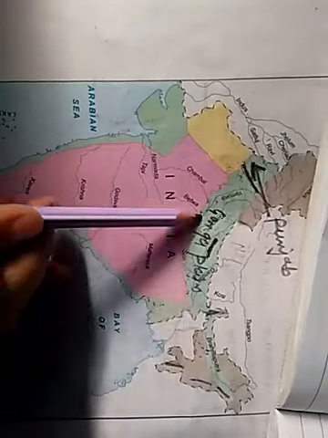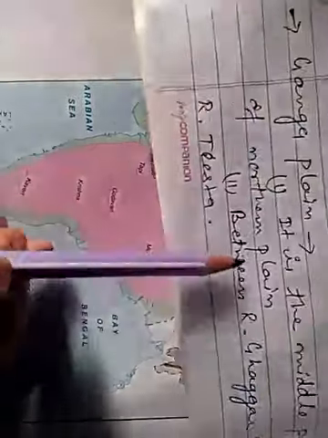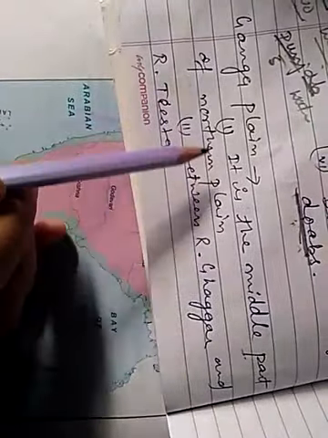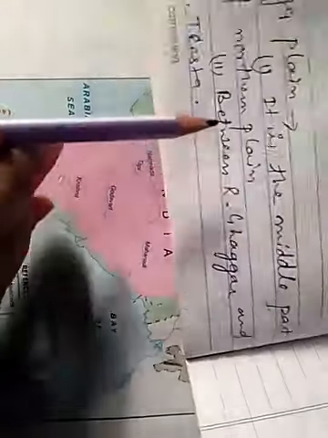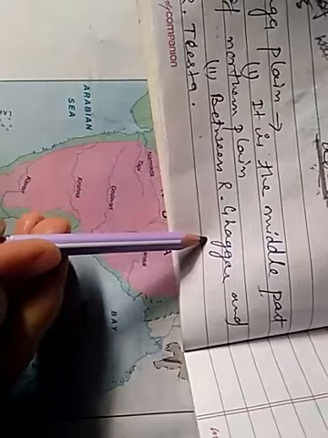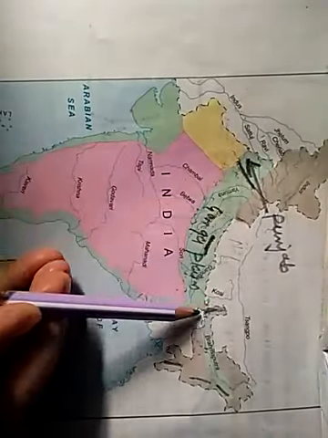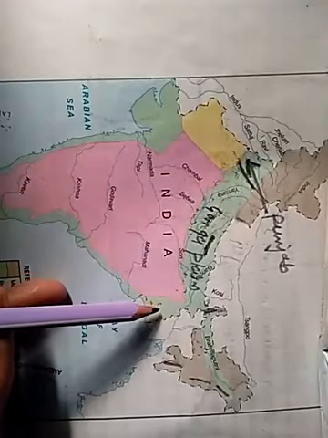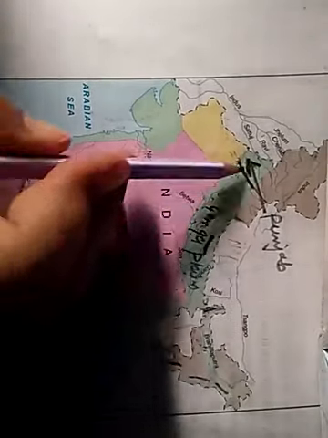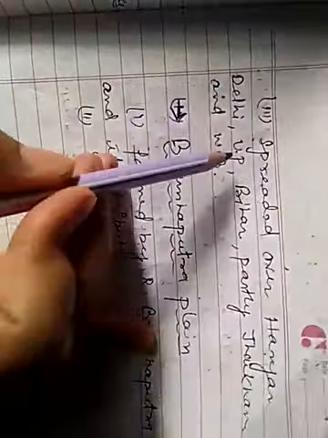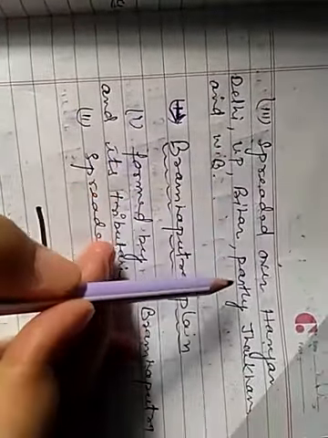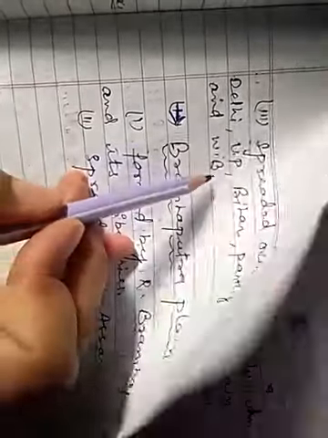And in the middle, it is the Ganga plain, lying between river Ghaggar and river Tista, and spread over Haryana, Delhi, UP, Bihar, partially Jharkhand and West Bengal.